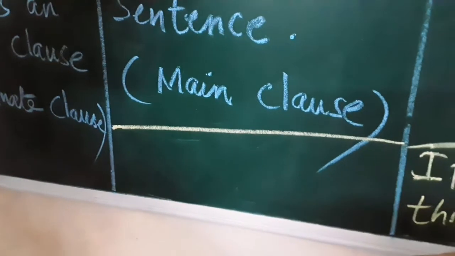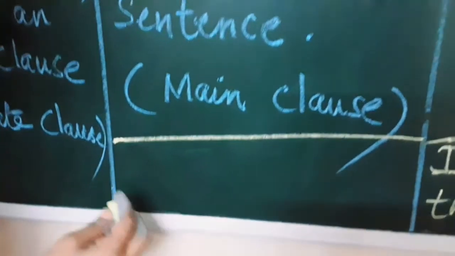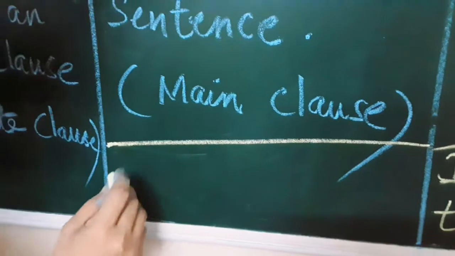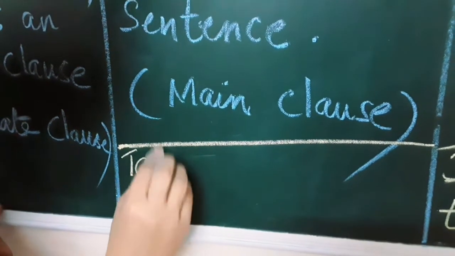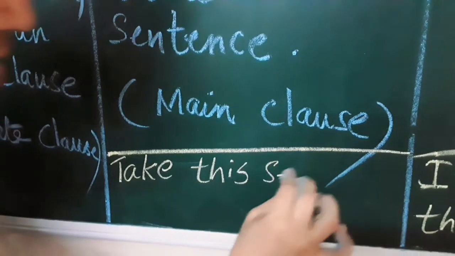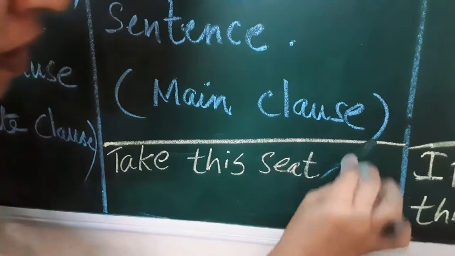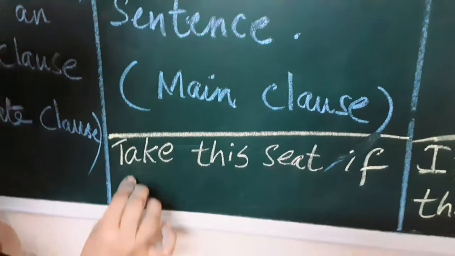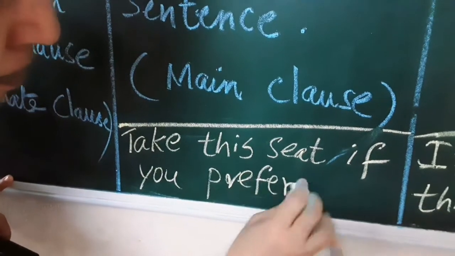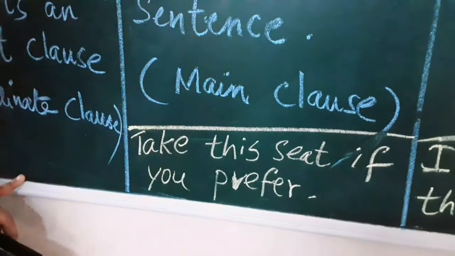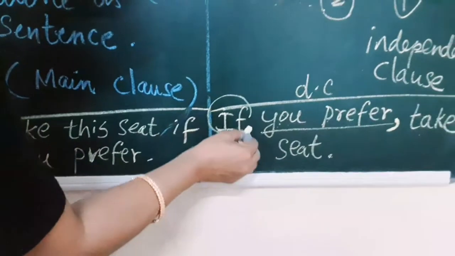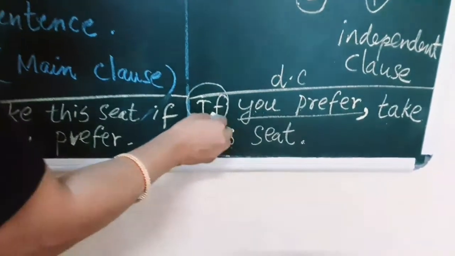I am going to change this sentence into another format. I am going to write the second clause in the beginning, that is, take this seat if you prefer. Now, what is the difference between these two sentences, children? Here, the subordinating conjunction comes in the beginning.